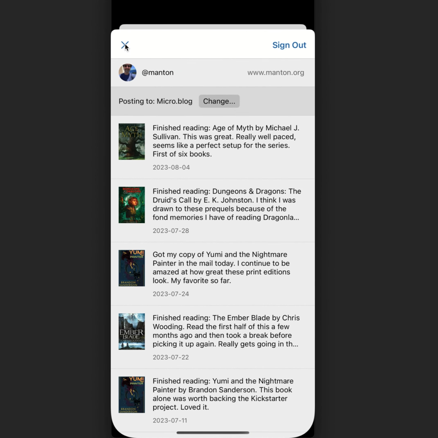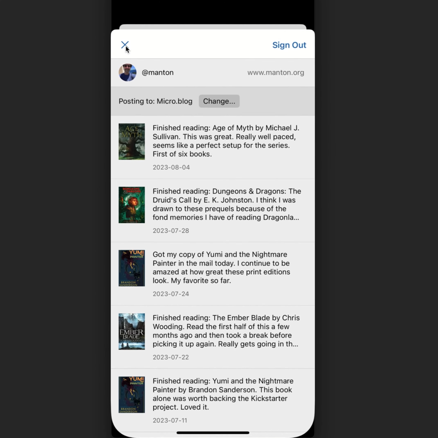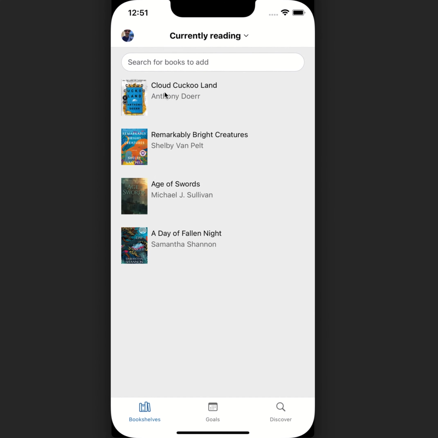This works, of course, really well with Micro.blog, which it was designed for. If you post to WordPress or another external blog outside Micro.blog, you can still use the app. Click on this change button in your profile, enter your URL, as long as it supports the MicroPub API for posting to blogs. All of this that I'm showing you will post to your blog, posted elsewhere instead of Micro.blog. So you can use it either way.